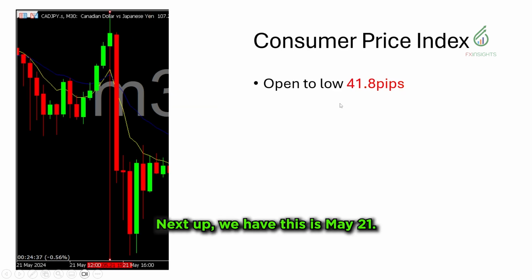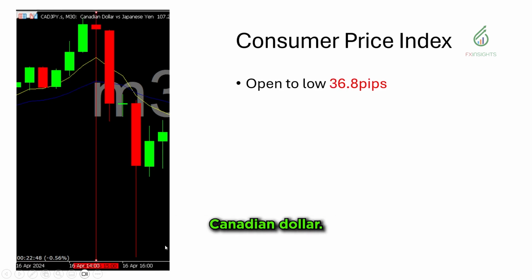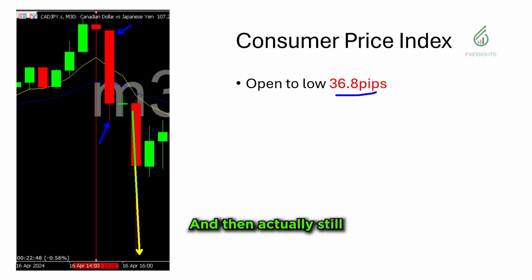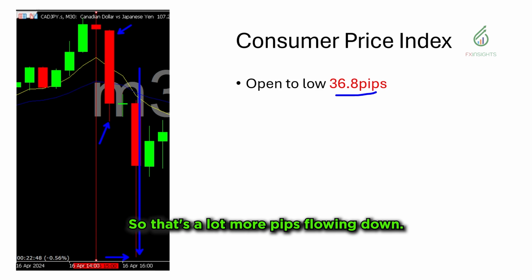So that is bullish for the Canadian dollar. Next up, this is May 21. This red bar right here is a 41.8 pip movement up to this point, and it actually rallied even further, reaching this point here. So that is bearish for the Canadian dollar. Next up, this is April 16. This is that bar right here. That is a 36.8 pip movement up to this point only, and it actually still went further than that, reaching this point. So that's a lot more pips going down.